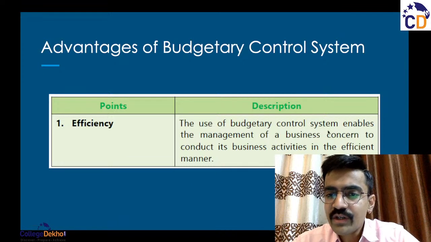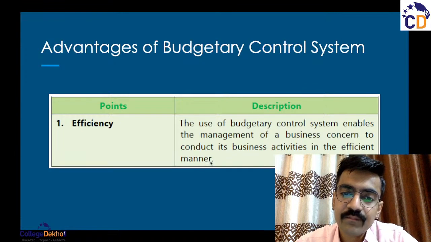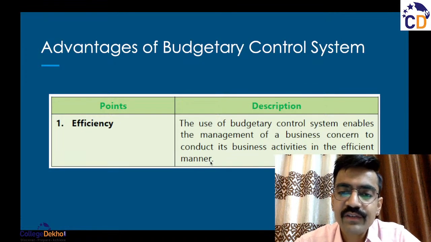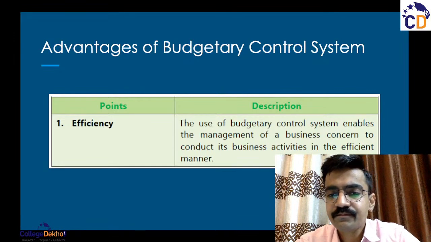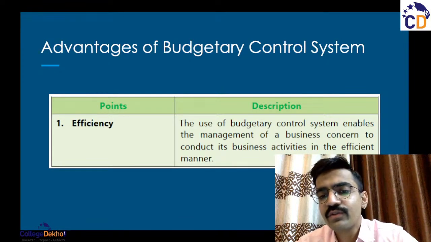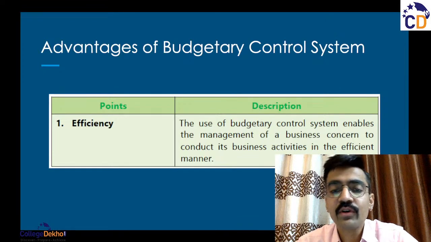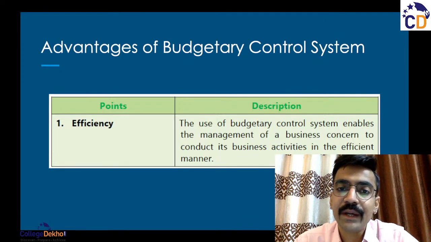The use of budgetary control system enables the management of a business concern to conduct its business activities in an efficient manner. Just like we talked about, all of these resources that are available with the business have to be efficiently used. They have to be used in a manner that none of the resources go to waste, because these resources have already been paid for.